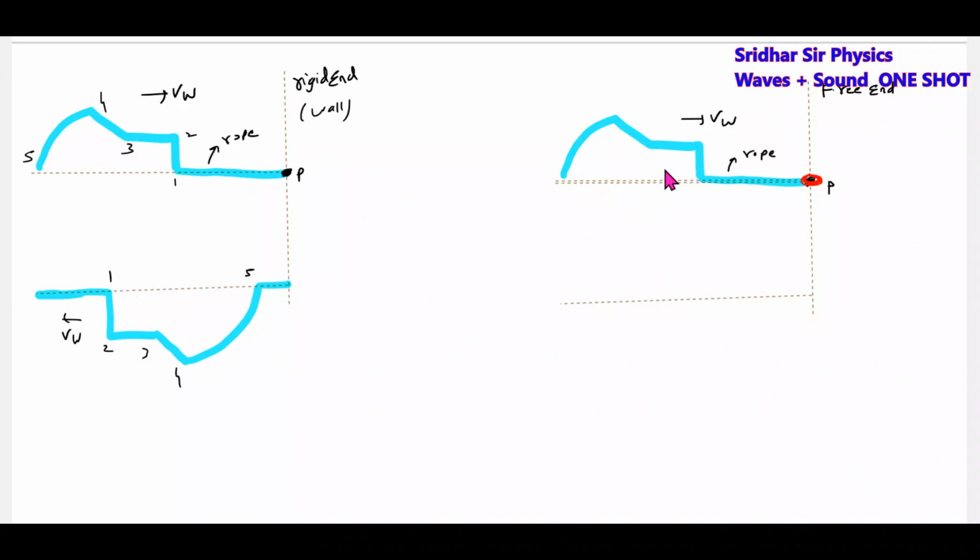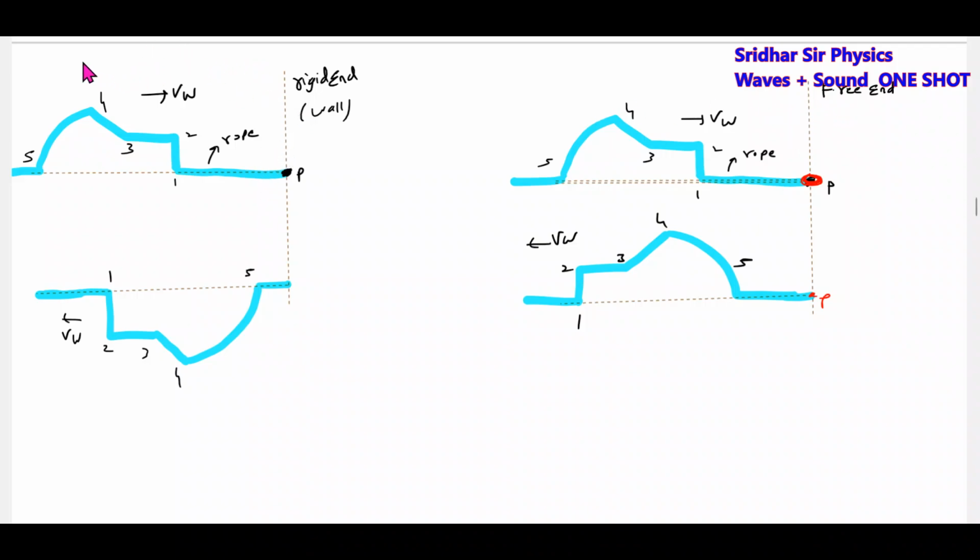Now the reflection at the free end: 1, 2, 3, 4, 5. It will not get inverted. There will be a vertical line here. I'll extend this line also. There's a point P. Now where are 1, 2, 3? So this will be 1, 2, 3, 4, 5. Through the diagram you can also remember: it will not get inverted in case of reflection at the free end. Reflection at the rigid end will get inverted.